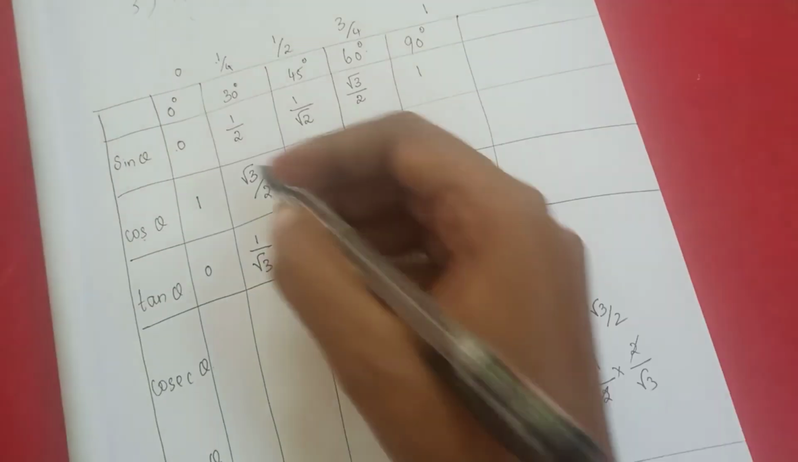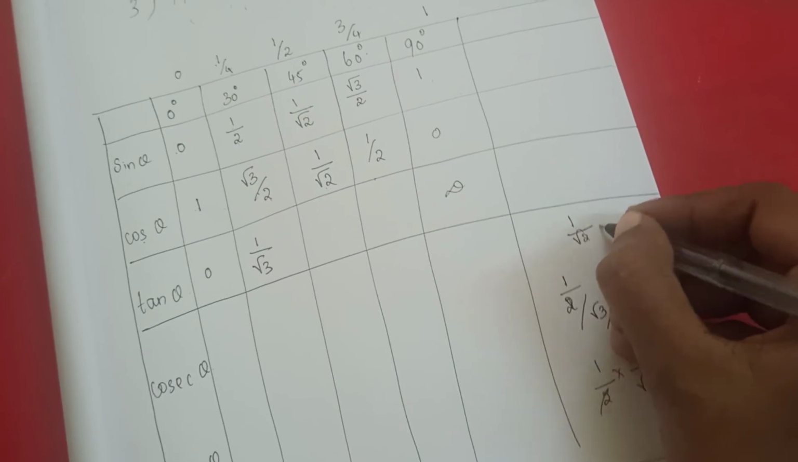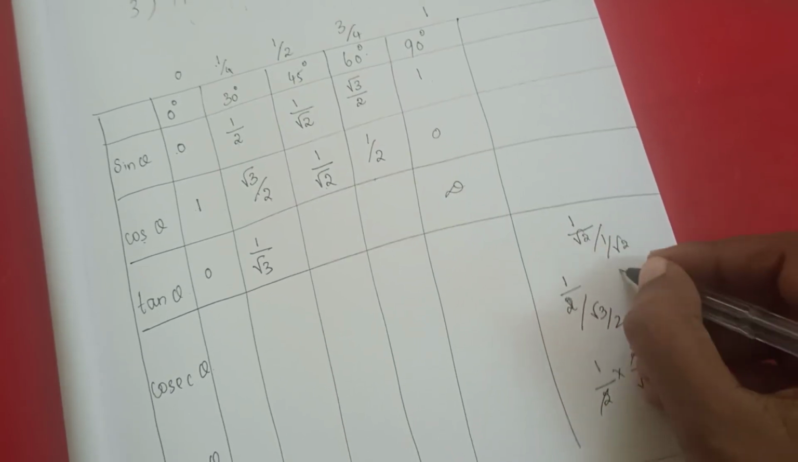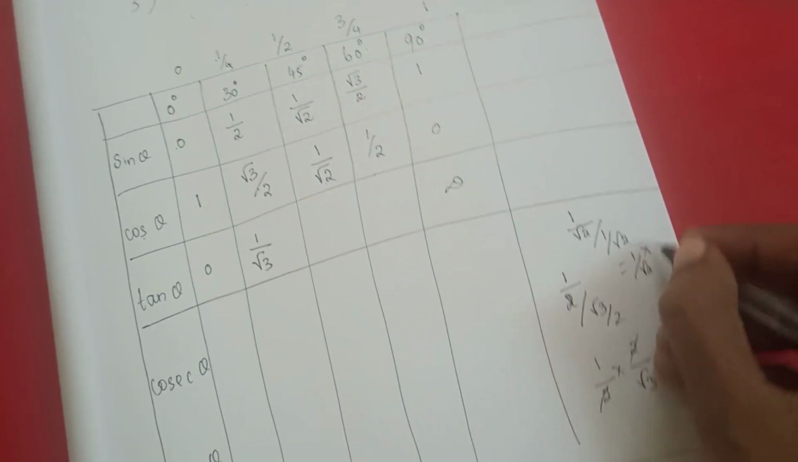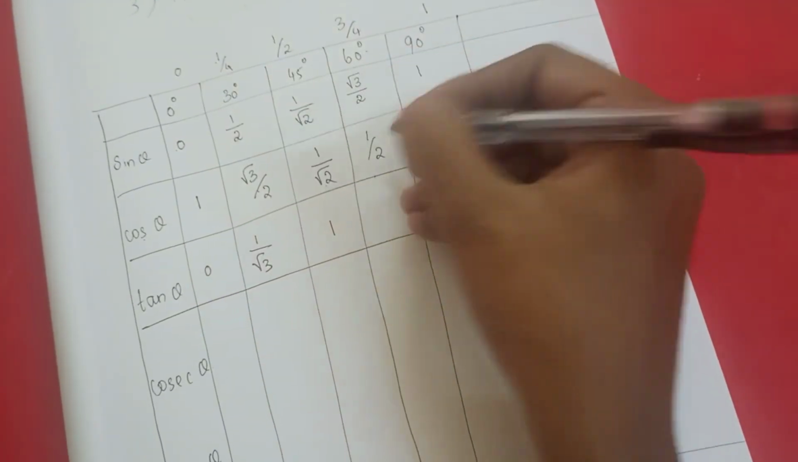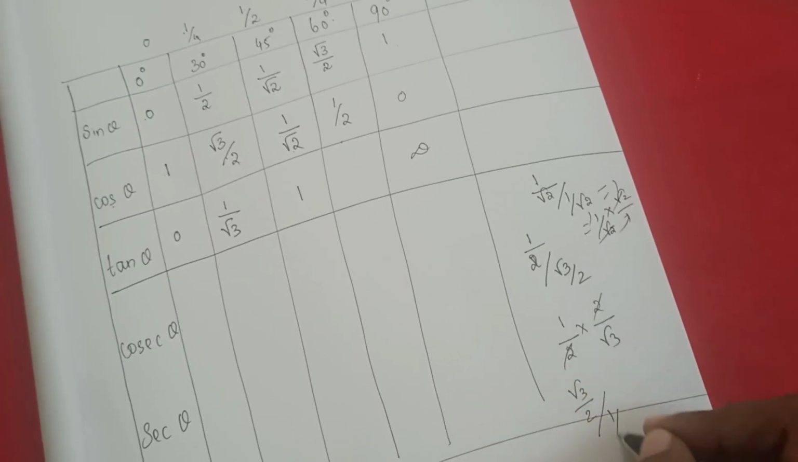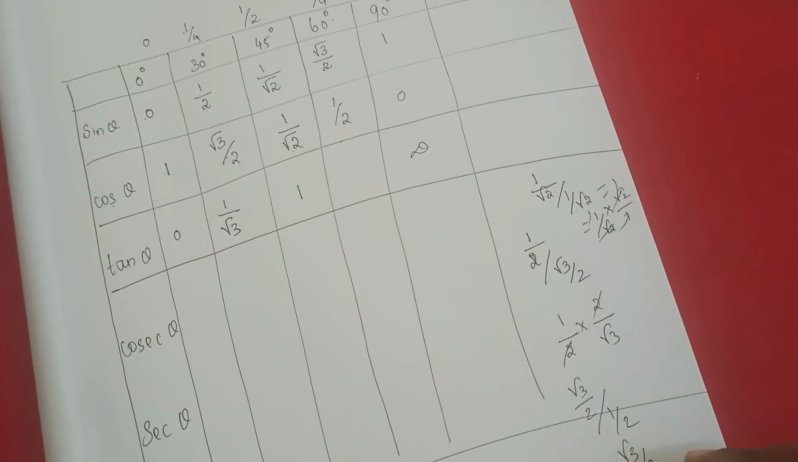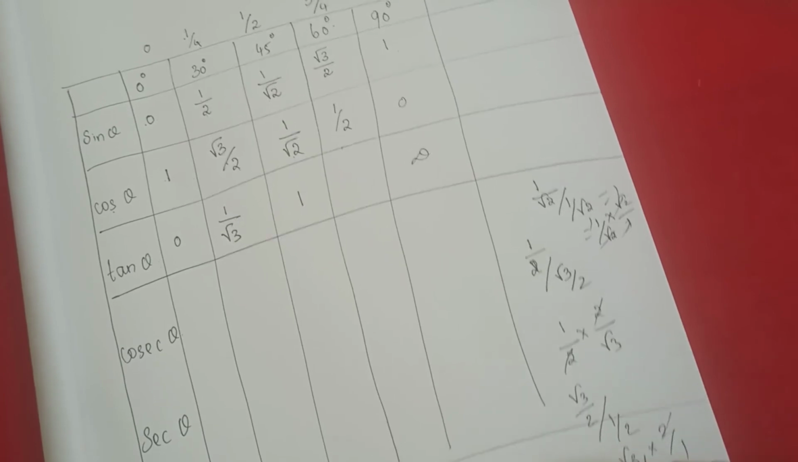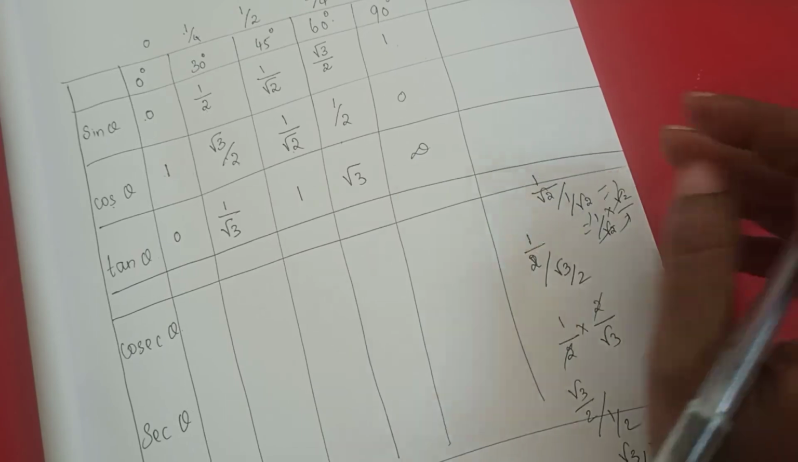The thing is this one divided by this one. Same as that, 1 by root 2 divided by 1 by root 2. So 1 by root 2 into root 2 by 1. This will get cancelled. You will get 1. Okay. Then same as that, root 3 by 2 divided by 1 by 2. So root 3 by 2 into 2 by 1. So the value is root 3. Understand? So these are the three fundamental things.